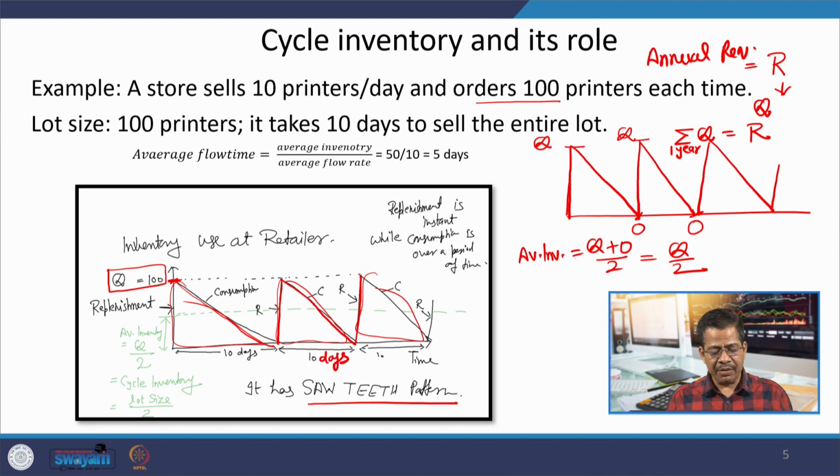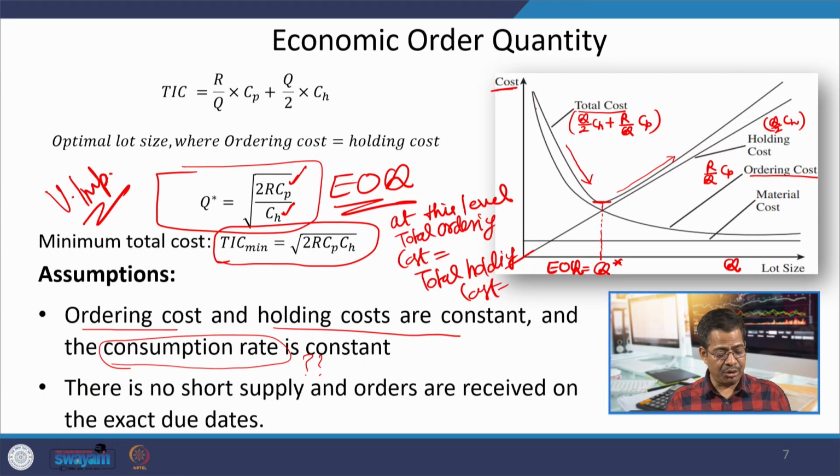So, practically there will be variation in the consumption rate from period to period, but we assume that these are constant over a period of time, and that whatever is my order quantity Q, my supplier is giving the same order quantity every time, and when I expect the orders to come, they come actually on that very day. There is no delay in the supply also.